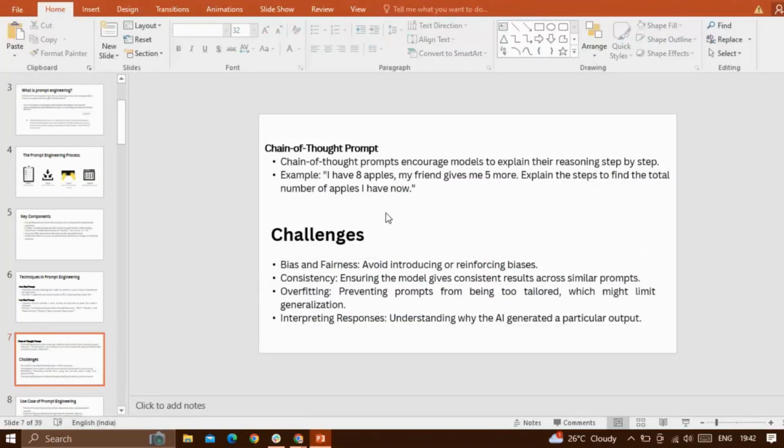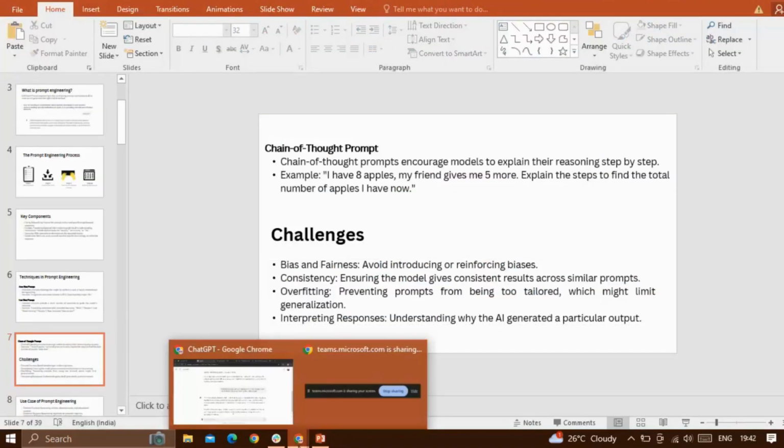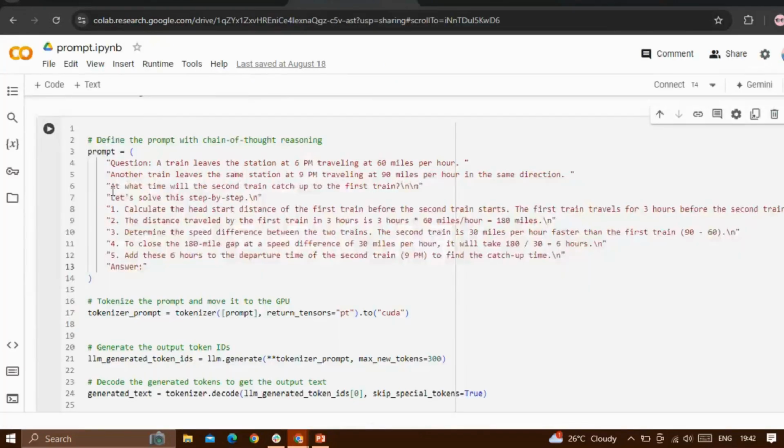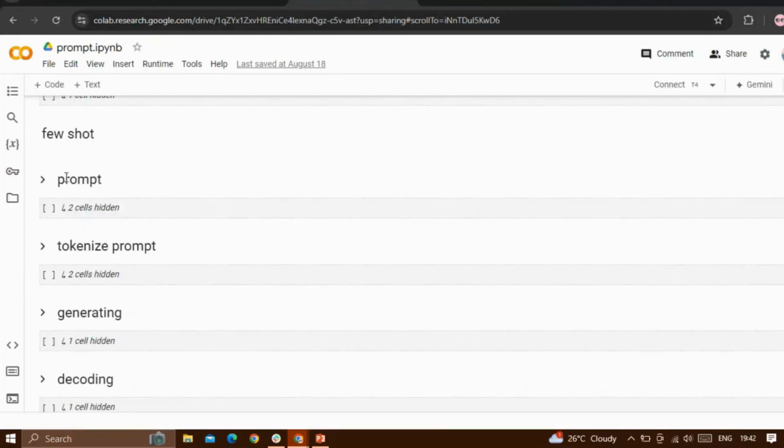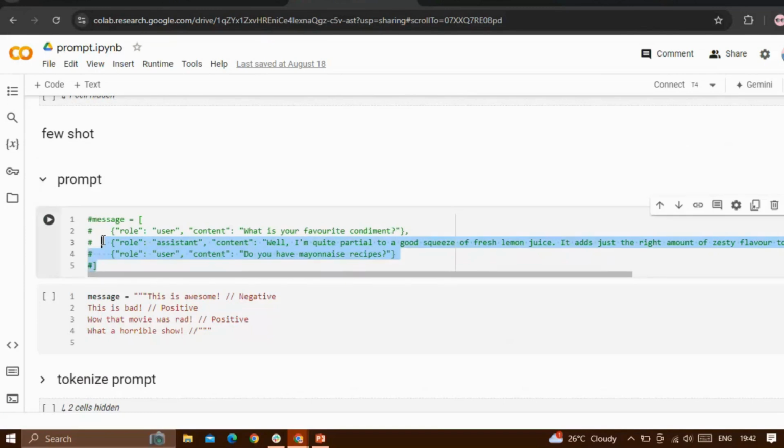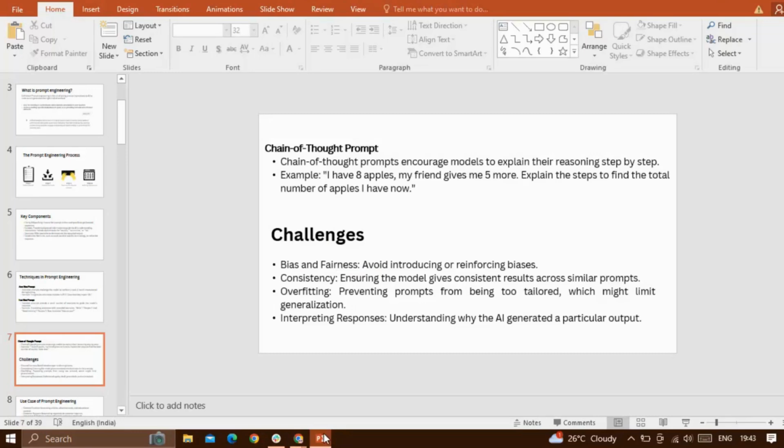There are several other ways of prompt engineering, like role-based prompt engineering. You can see it. This is one of the examples of role-based prompt engineering. And there is one more method called one-shot prompt, and several others.